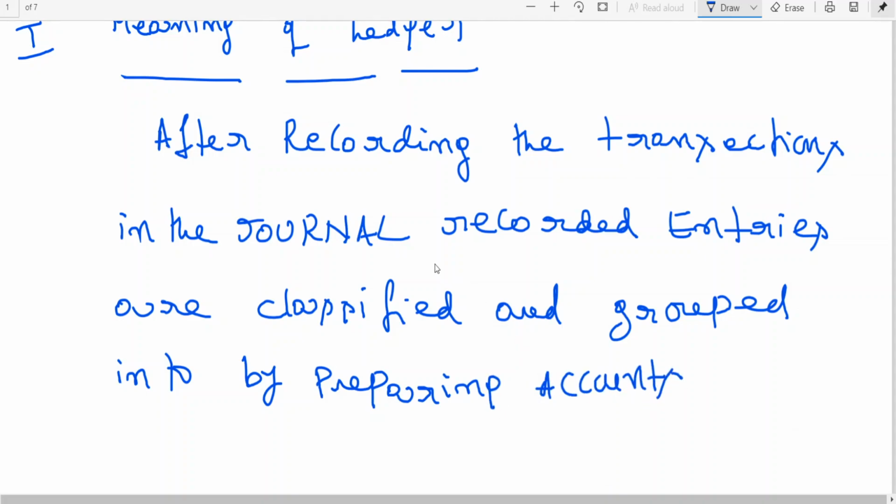After recording the transaction, journal recorded entries are classified and grouped by preparing accounts.